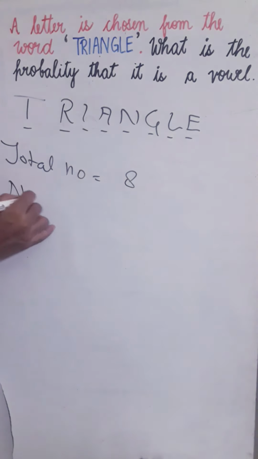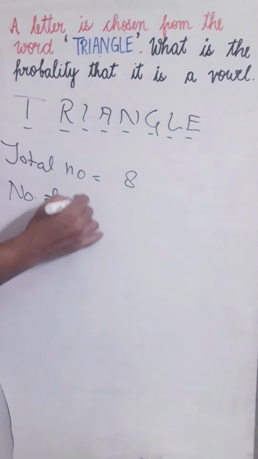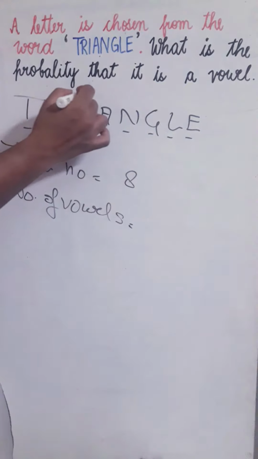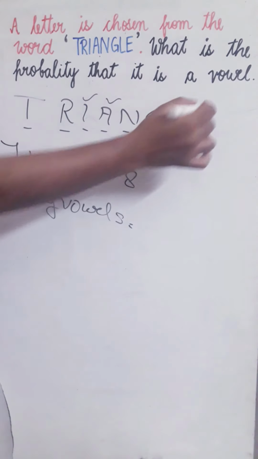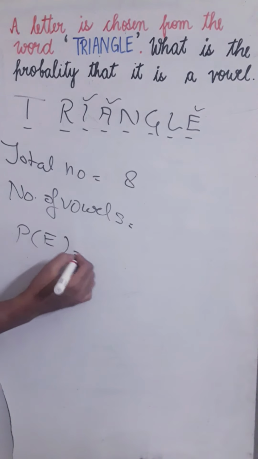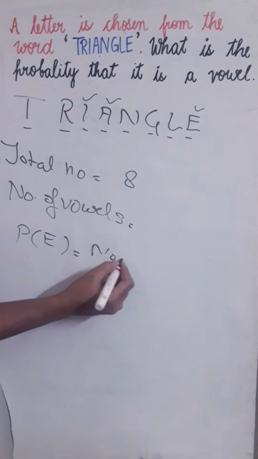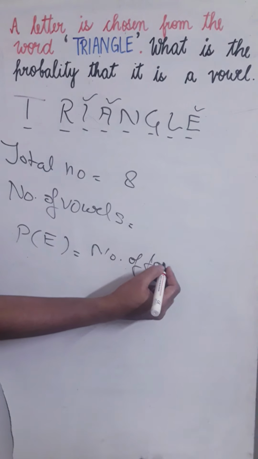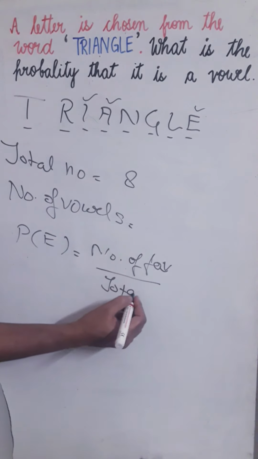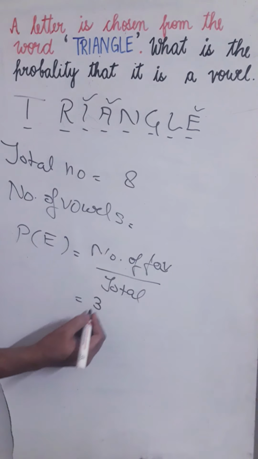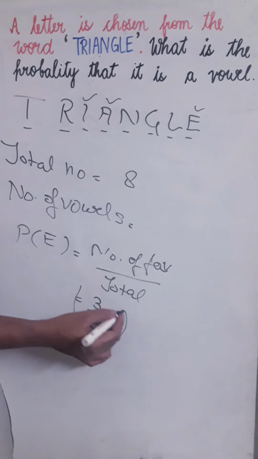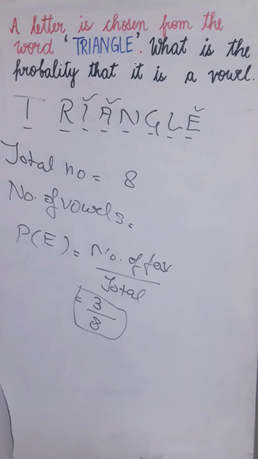Now the number of vowels are your favorable outcomes. Here the number of vowels is 1, 2 and 3. So probability will be the number of favorable outcomes upon the total number of outcomes. Here the favorable outcome is 3 and the total outcome is 8. So the probability of getting a vowel will be 3 by 8.